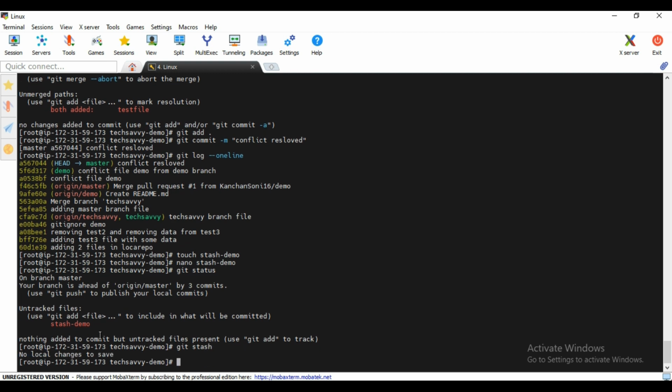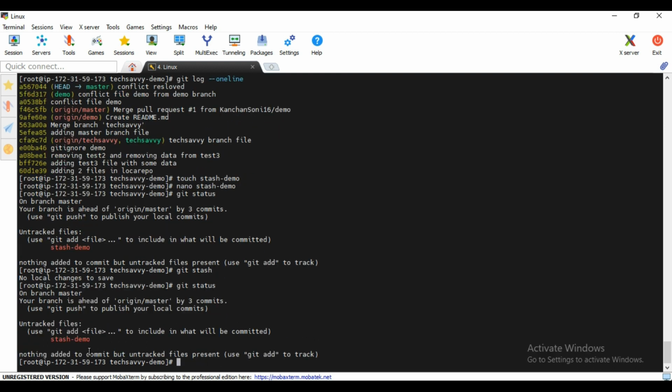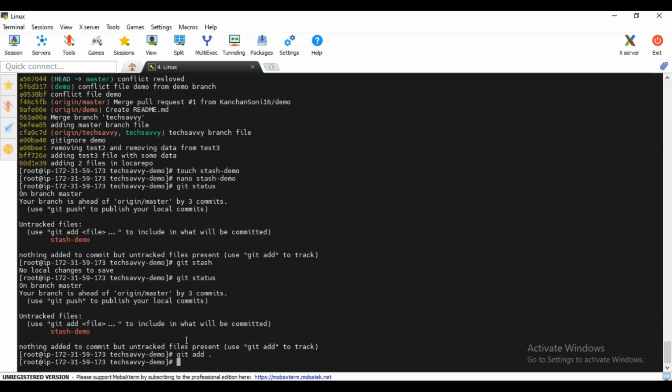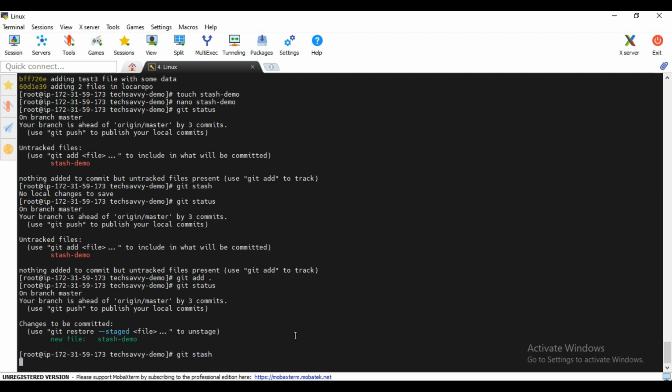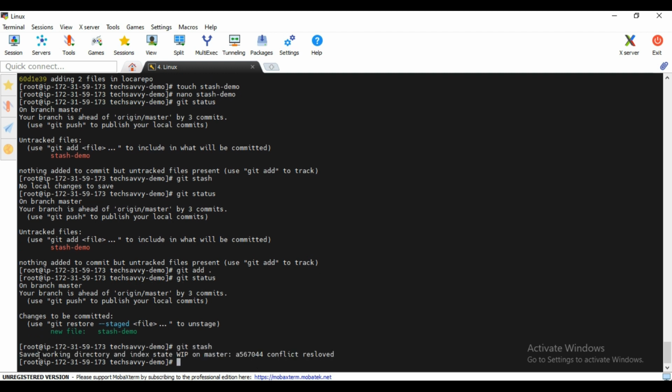So for that, let me see whether it will work here or not. I will type git stash. Once I type, it shows me no local changes to save. So let's see what is happening here now. See, it's still there. Let me add it. It is now moved into the stage area. So let's see git status here, like this. Now I can stash it. So git stash. Okay, see what it is showing, saved the working directory.